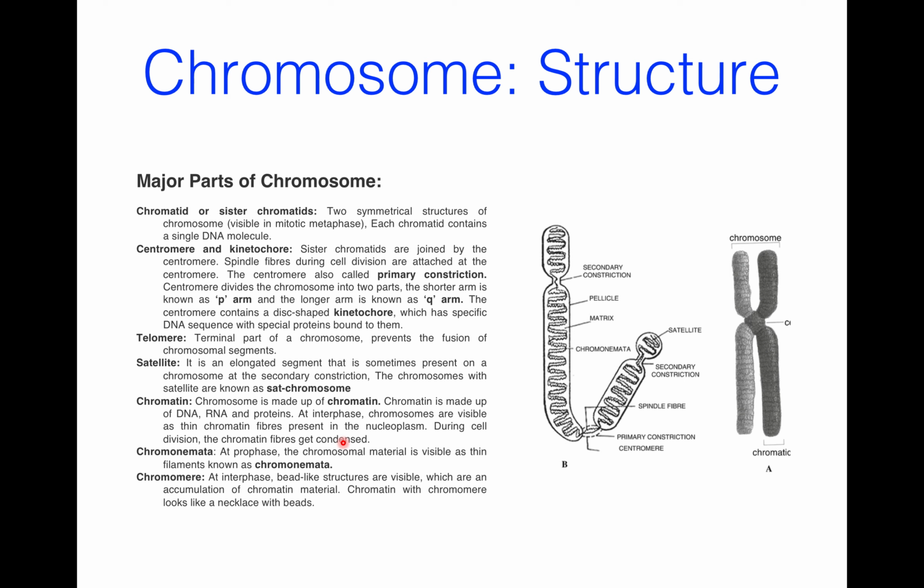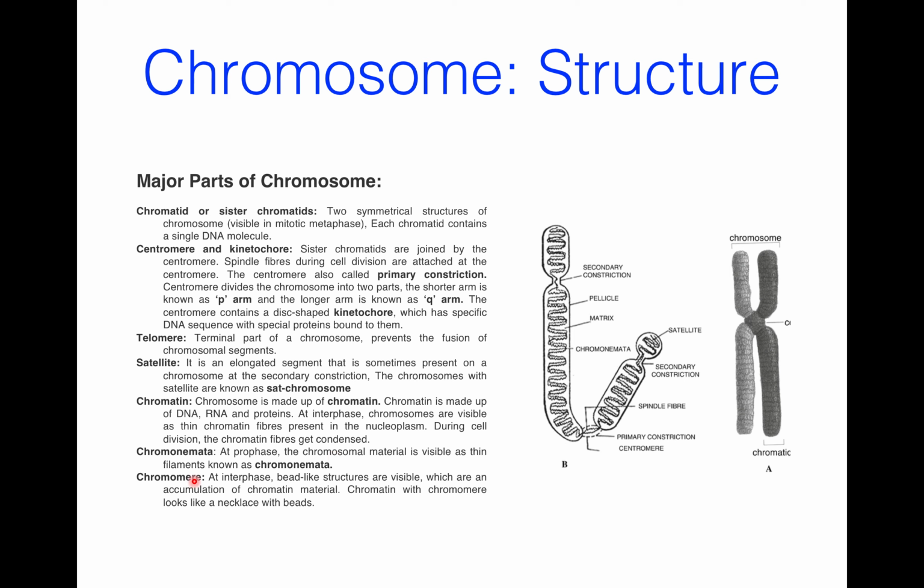Now, chromonemata. At prophase, the chromosomal material is visible as a thin filament, the chromonemata. Each chromatid contains a single long piece of DNA associated with histone, and this thread is called chromonemata or chromonema. It is a highly coiled structure.